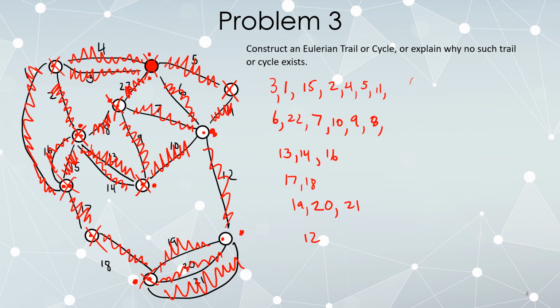So with this modification of Fleury's algorithm and being told to start here, the edge list 3, 1, 15, 2, 4, 5, 11, 6, 22, 7, 10, 9, 8, 13, 14, 16, 17, 18, 19, 20, 21, 12 is the unique solution.